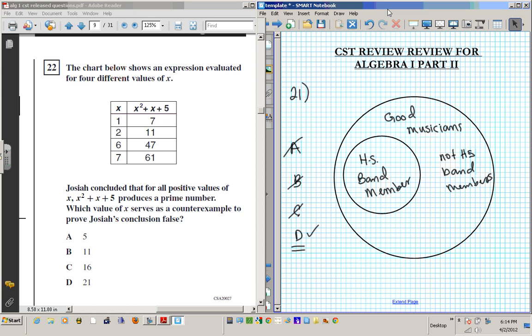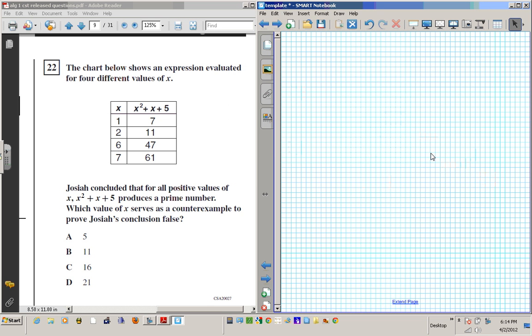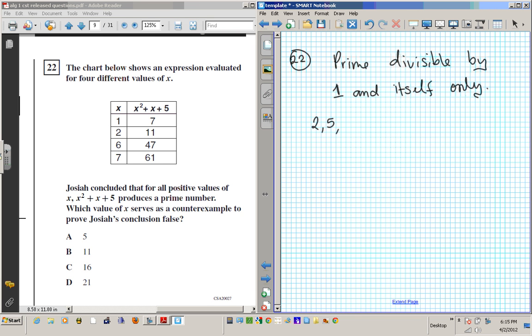So, first thing we need to know is what are prime numbers? Prime numbers are divisible by themselves and just one, right? So the number is prime if it is divisible by 1 and itself only. Okay? There are no other numbers that divide that number. So examples of primes, we have 2, 5. Oh, that's not right. I forgot, I left out 3.